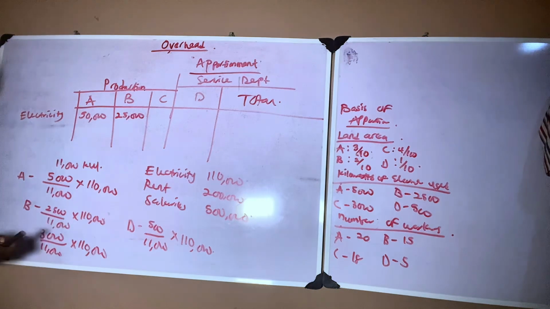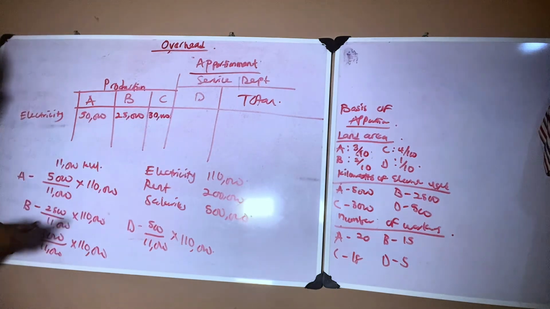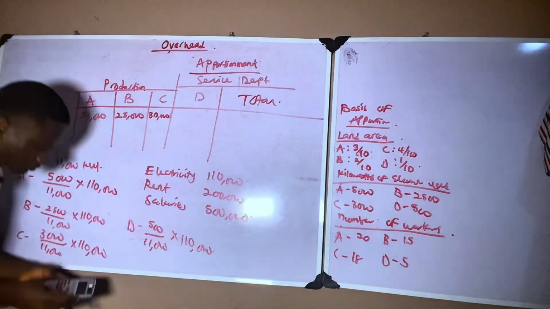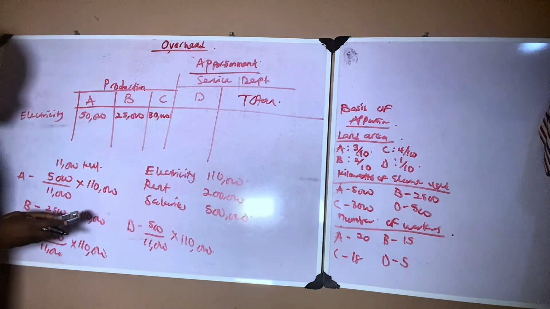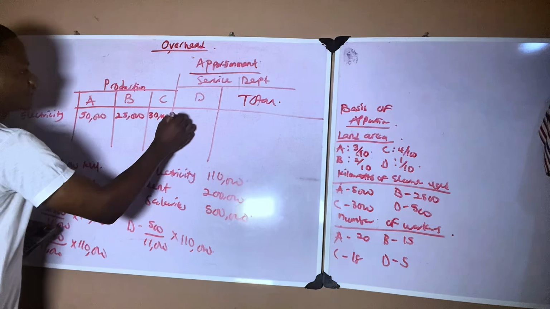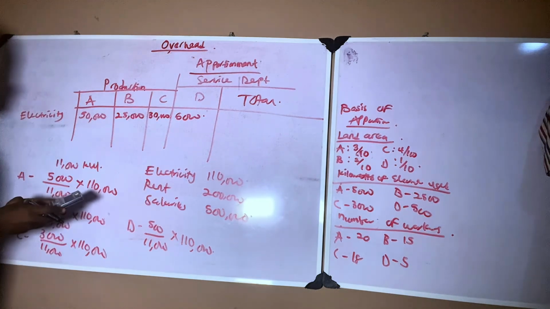Department C, 3,000 divided by 11,000 times 110,000, is 30,000. And department D, 500 divided by 11,000 times 110,000, is 5,000. So if you add everything, 50,000 plus 25,000 plus 30,000 plus 5,000, that gives us